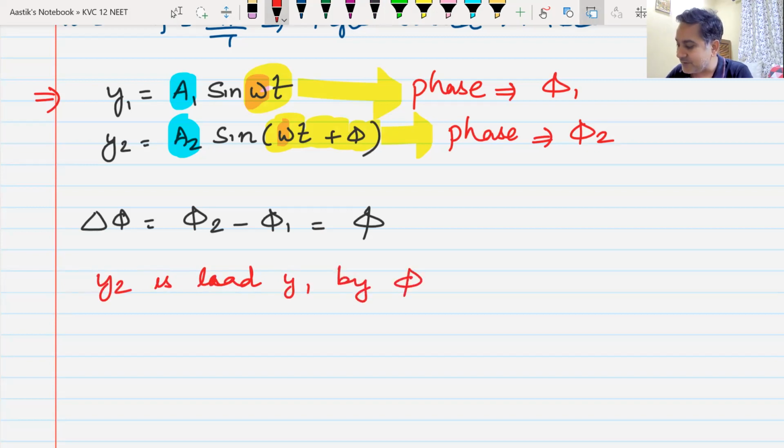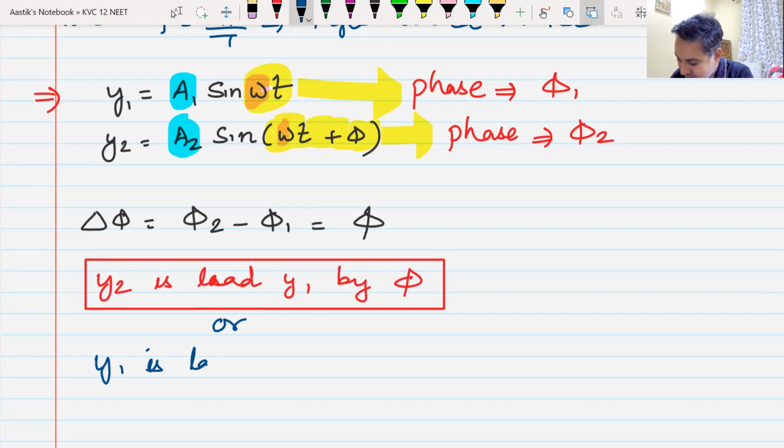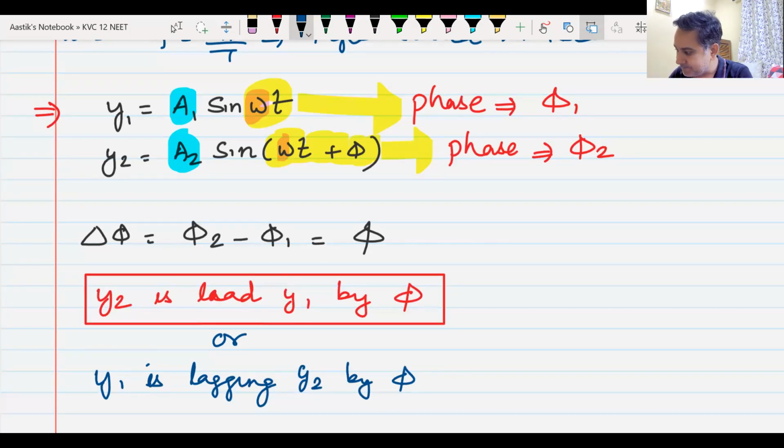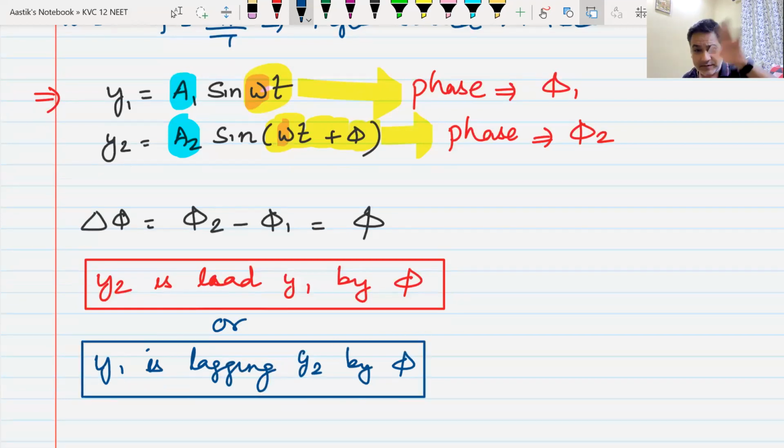Do we understand what I have written here? Y2 is leading Y1 by a phase angle of phi, or I can write the same thing in a different way: Y1 is lagging Y2 by a phase angle of phi. Do we understand this, or has this gone above our head?